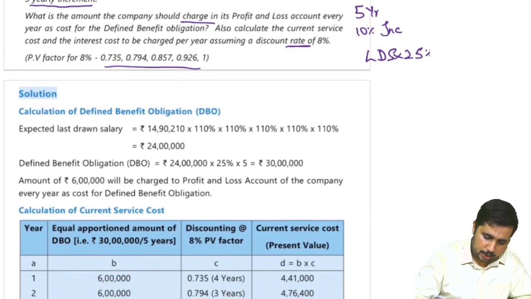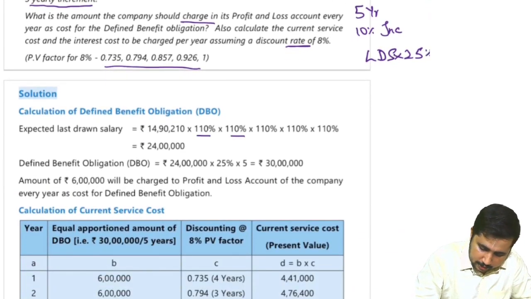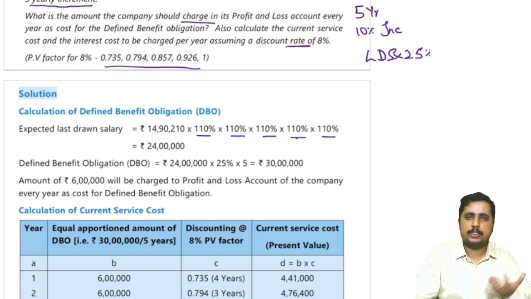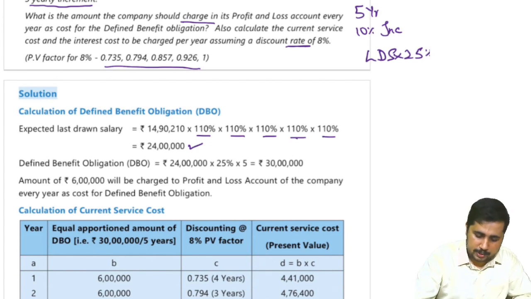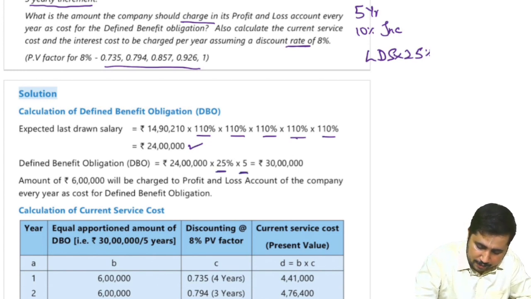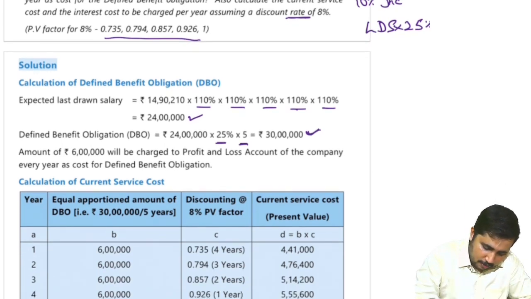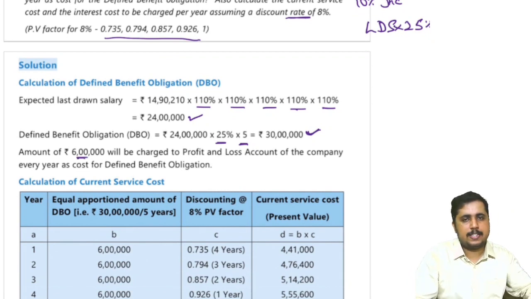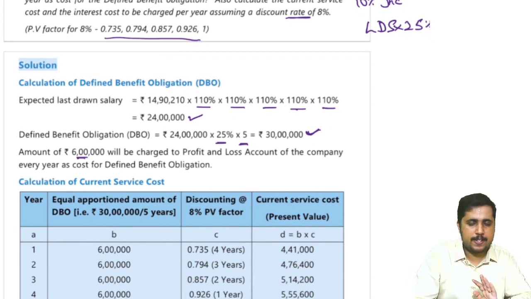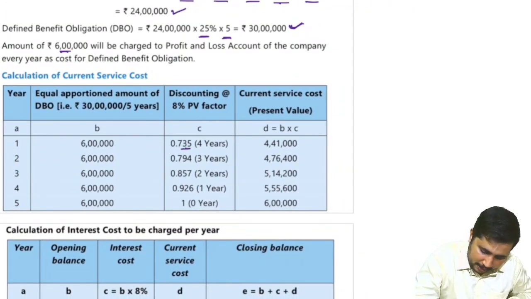So if you now look into it, 110% they have multiplied 5 times because of 10% increment every year. So that will come to 24 lakh. Of this 25% will be paid for each year of service. So 30 lakh is the total amount we are supposed to pay for the 5 completed years of service. Divided by 5 will be 6 lakh. 6 lakh should be spread over the period of 5 years. But whether you will put 6 lakh every year, no. That will be multiplied with the discounting factors. So this will be our current service cost.